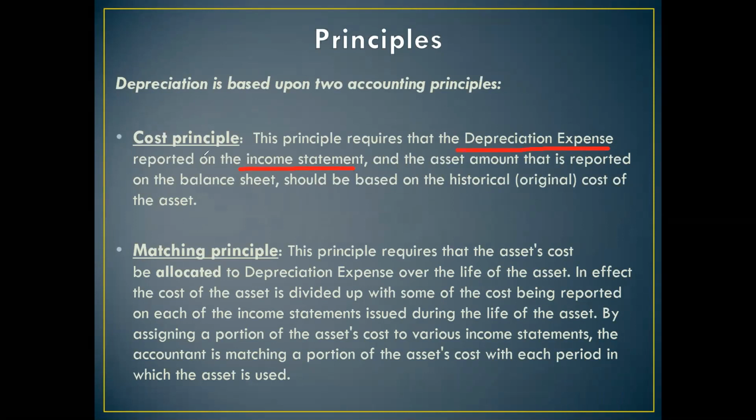Fine. Again, I'll repeat myself. Depreciation is based upon two accounting principles. The first accounting principle is cost principle, and this principle requires the depreciation expense reported in the income statement, that is your profit and loss account, and the asset amount that is reported on the balance sheet. फाइन, एसेट जो कि हम बैलेंस शीट पे शो करते हैं और डेप्रिसिएशन एक्सपेंस जो कि हम प्रॉफिट एंड लॉस अकाउंट में शो करते हैं, should be based upon historical और original cost of an asset. और historical cost और original cost of an asset क्या होता है? The cost at which the asset was purchased.